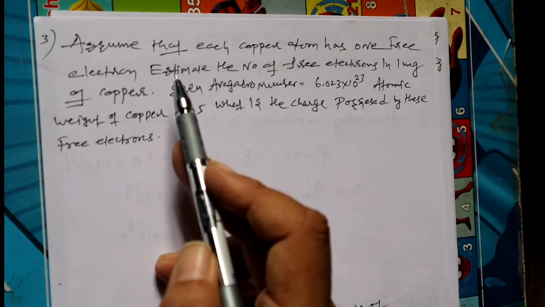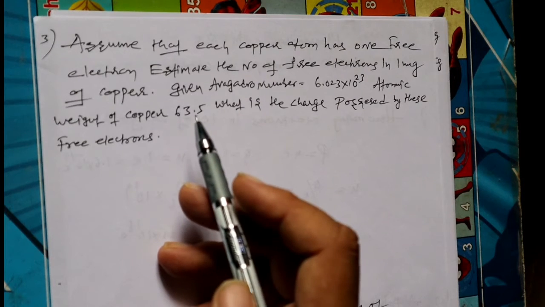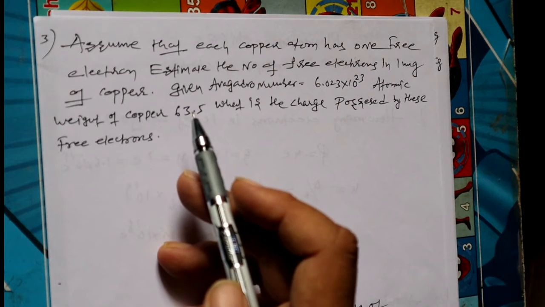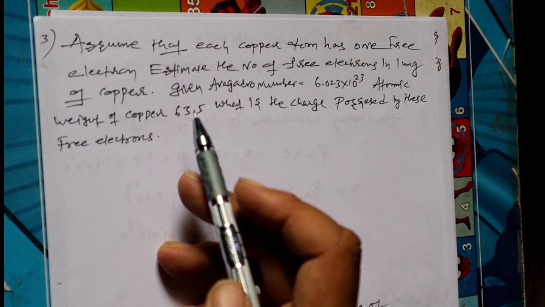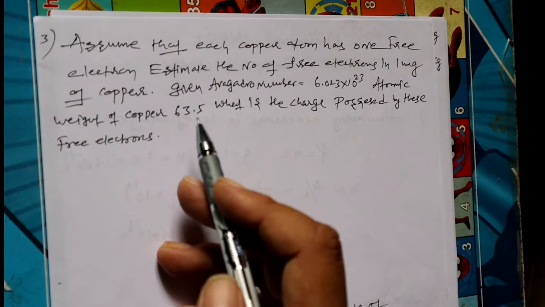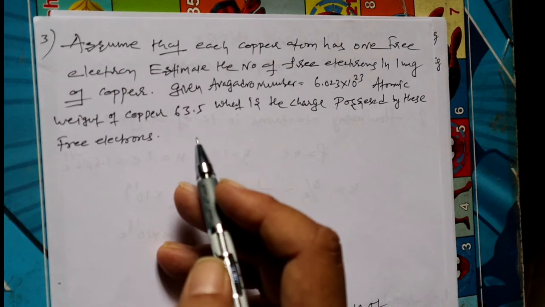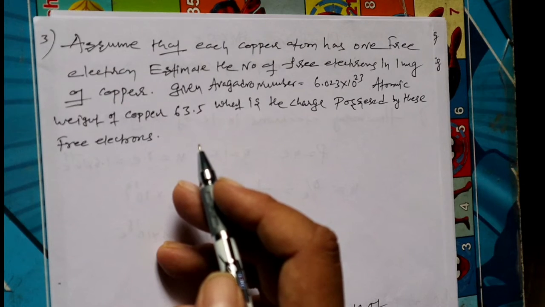Here they have given, assume that each copper atom has one free electron. First of all, we want to find out how many atoms are present in 1 gram of copper. After that, how many atoms are present in 1 milligram of copper.